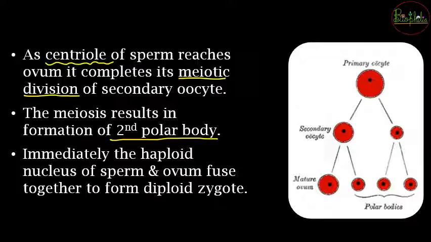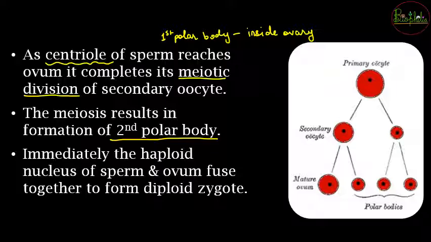So first polar body, just for revision, when was it formed? The first polar body was formed during the first meiotic division that had occurred inside the ovary. Inside the ovary, when the tertiary follicle converted into the Graafian follicle, during that process the primary oocyte converted into secondary oocyte because of the first meiosis, and at the time of second meiosis it got arrested. Because of the lack of centriole, the meiosis could not get completed, and now once the centriole has been received from the sperm, meiosis is complete and the second polar body is formed.